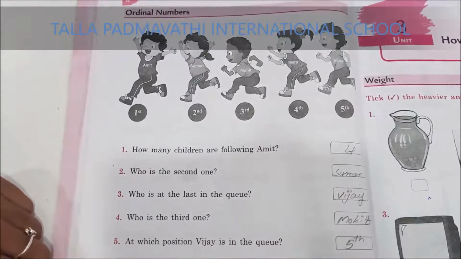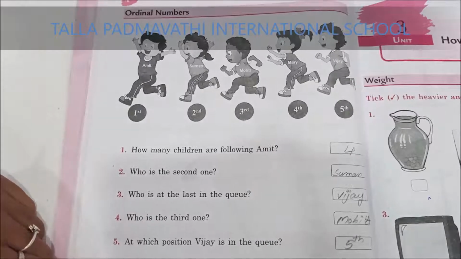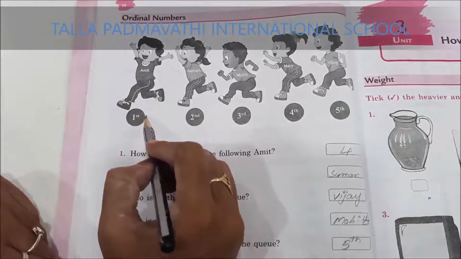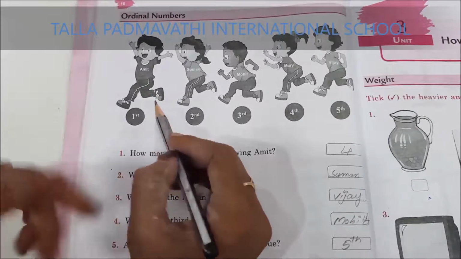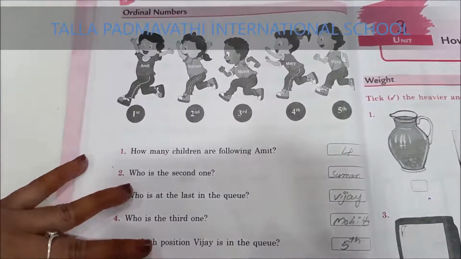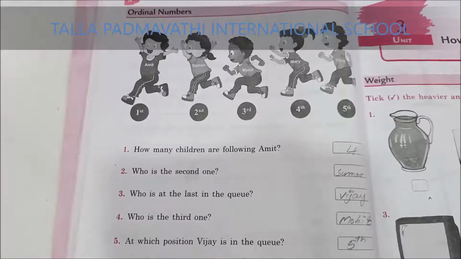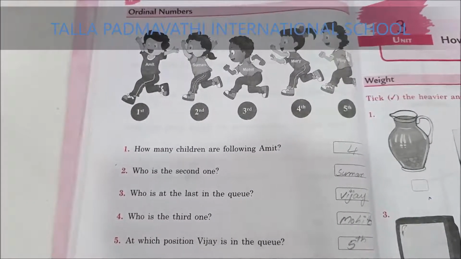Last question, children. Is Amit at the first position? Yes or no? Yes. So, was it easy, children? So, these are the ordinal numbers which define the position.